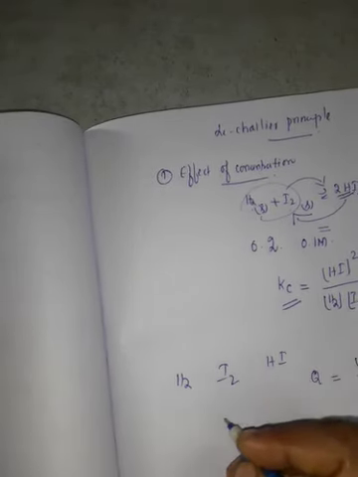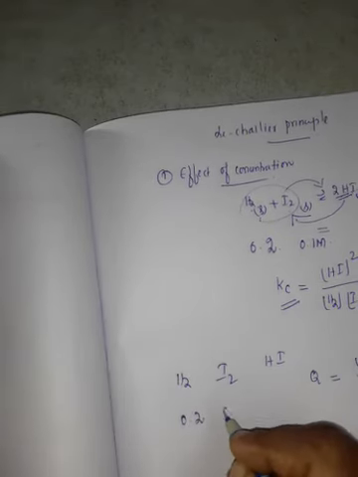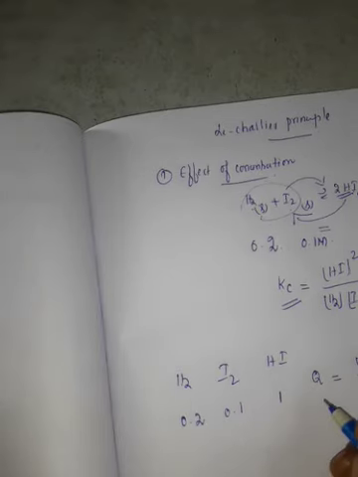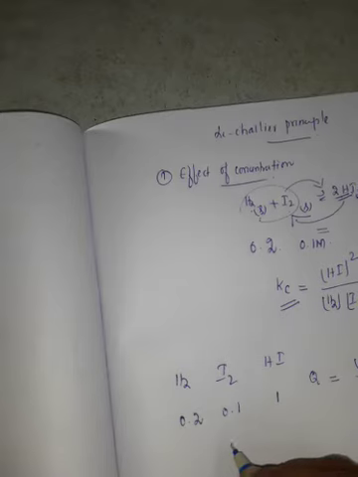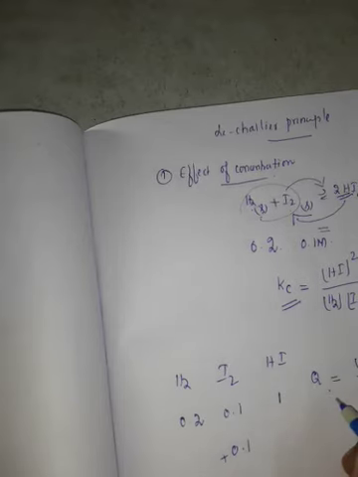Concentration at equilibrium: H2 is 0.2, iodine 0.1, HI 1. Now the disturbance: if I add an extra 0.1 mole of iodine, the system is under non-equilibrium conditions.